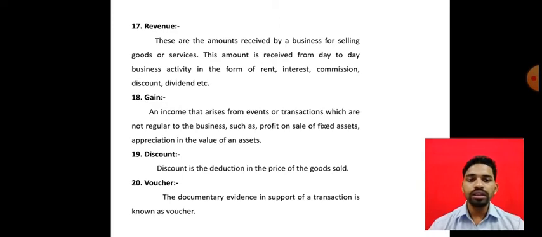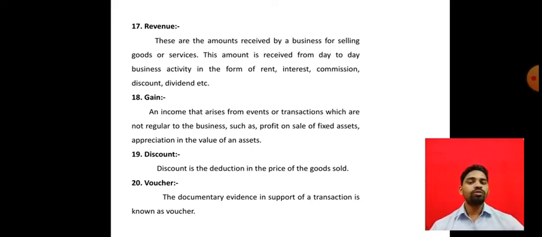Now see, there are three types of voucher. First is a memo, second is an invoice bill, and third is receipts. If it is a cash transaction, the business will give a memo. If it is a credit transaction, it will give an invoice bill. And for receipts, they will give receipts. So like this, vouchers are there.